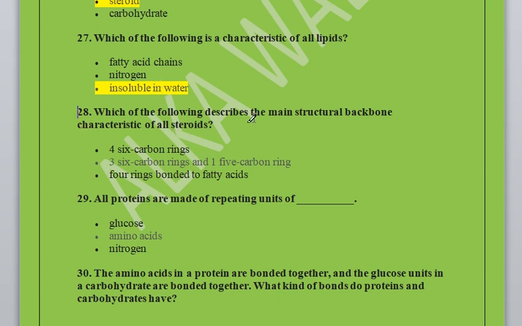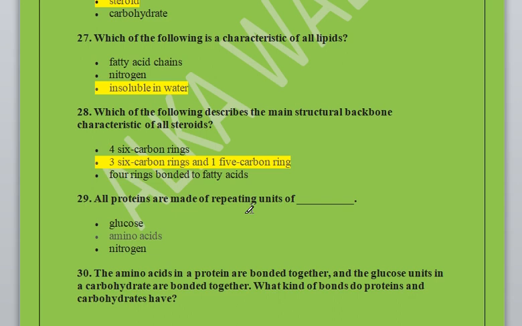Which of the following describes the main structural backbone characteristics of all steroids? 4 6-carbon rings, 3 6-carbon rings and 1 5-carbon ring, 4 rings bonded to fatty acids. So the correct option is 3 6-carbon rings and 1 5-carbon ring. These are the compounds having 3 6-carbon rings and 1 5-carbon ring.